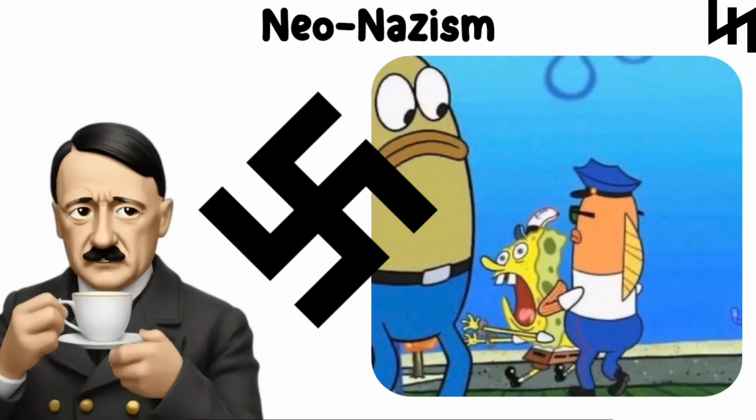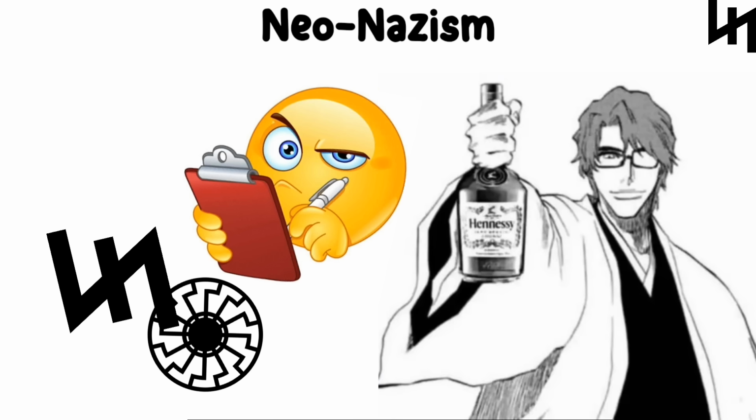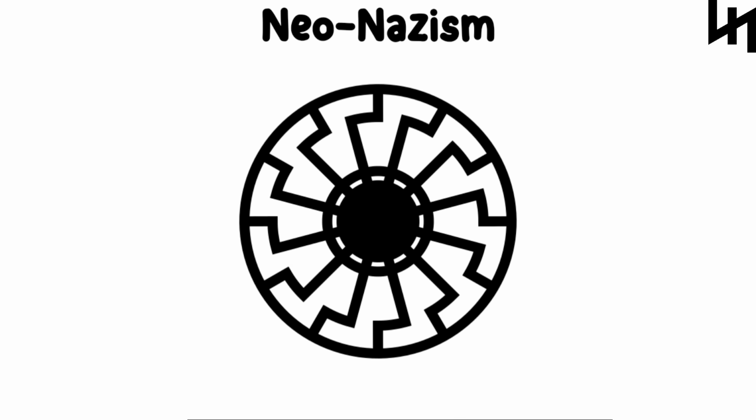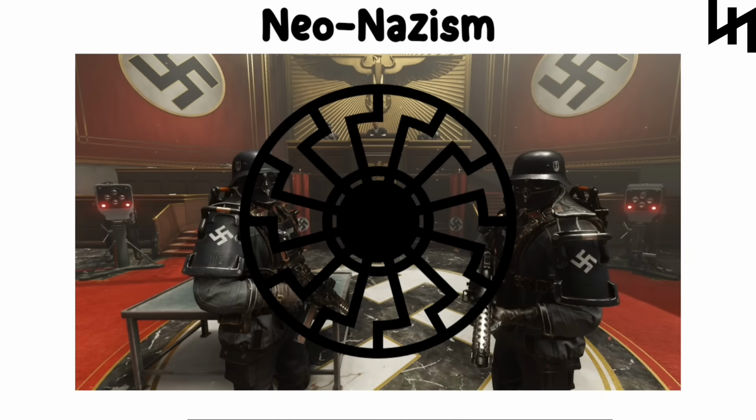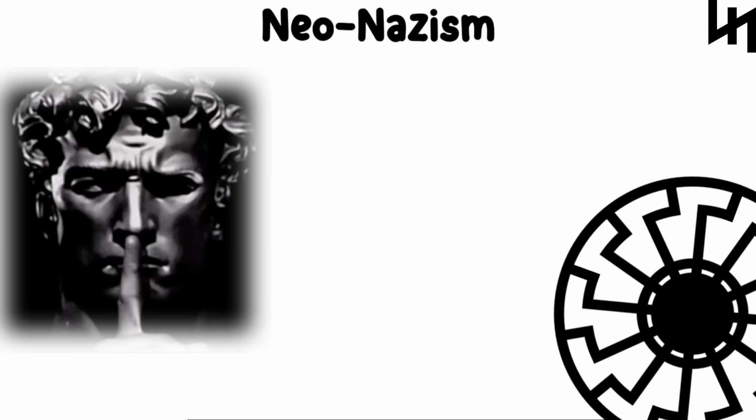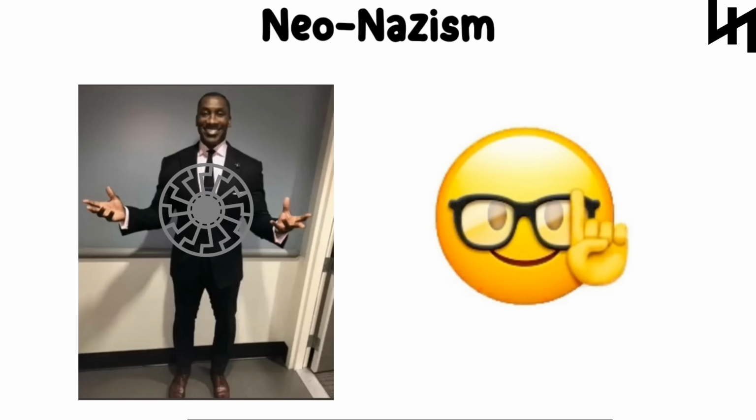Neo-Nazism. Since the swastika is banned in many countries, neo-Nazi groups have come up with alternative symbols to represent their ideology. One of the most common is the Black Sun, a design that comes from Nazi Germany and is linked to Aryan supremacy and occult beliefs. It's made up of 12 sig runes arranged in a circle.